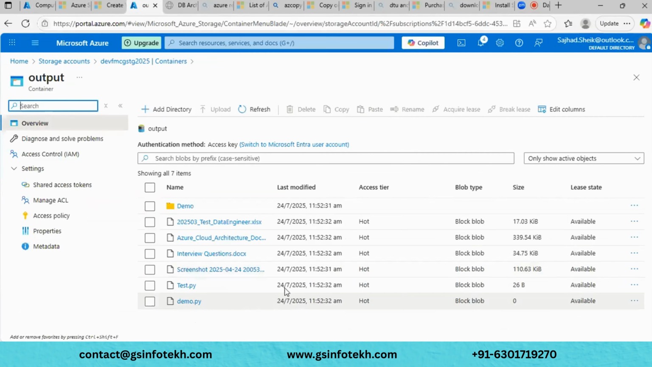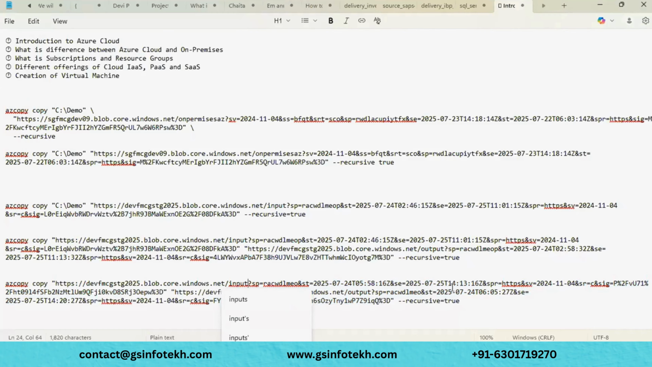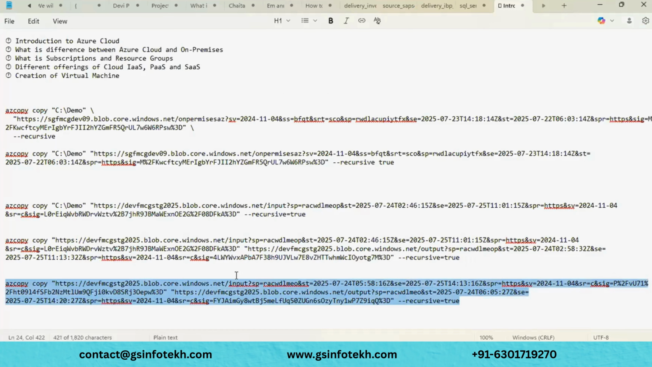See, whatever files exist in the input container, all files were copied from that particular source into this particular target, from input to output. Like this, we can copy from input to output. Or else, if you want to copy a specific file, you just have to put a forward slash here and then paste that particular file name. Only that particular file will be copied from source to target. Like this we can copy.